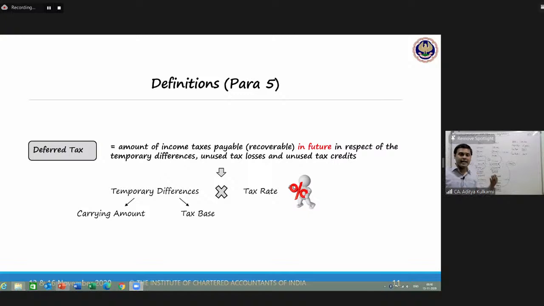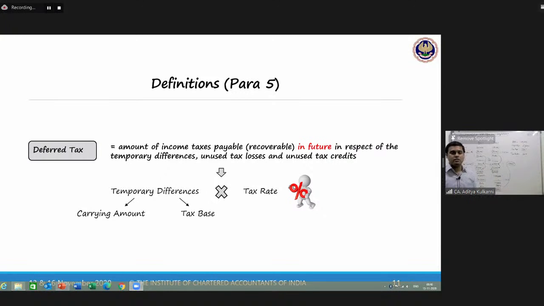But when you are getting the benefit from the next year in the form of enhanced depreciation, the profit of the next year will be higher. So therefore, the tax of the next year will be higher. Why? Because current year you have claimed the expense.